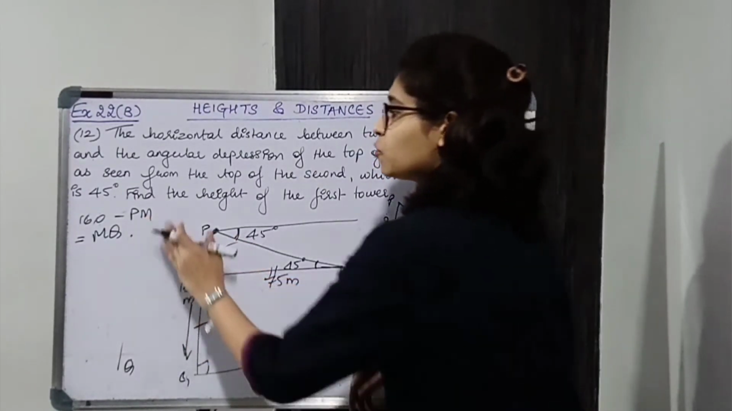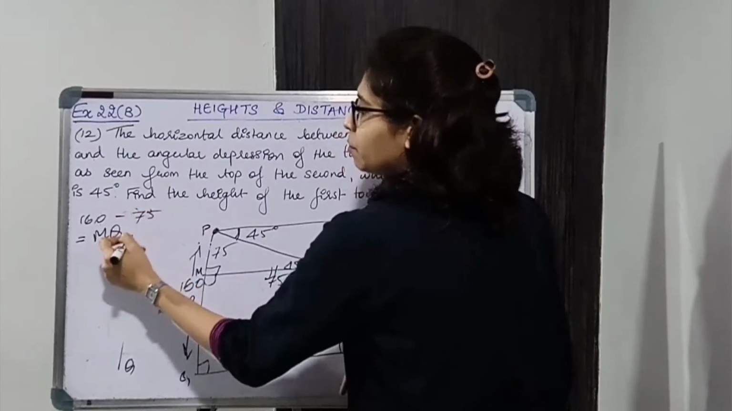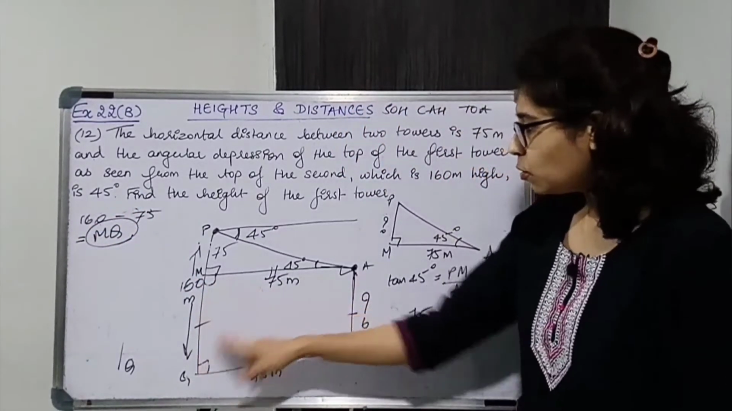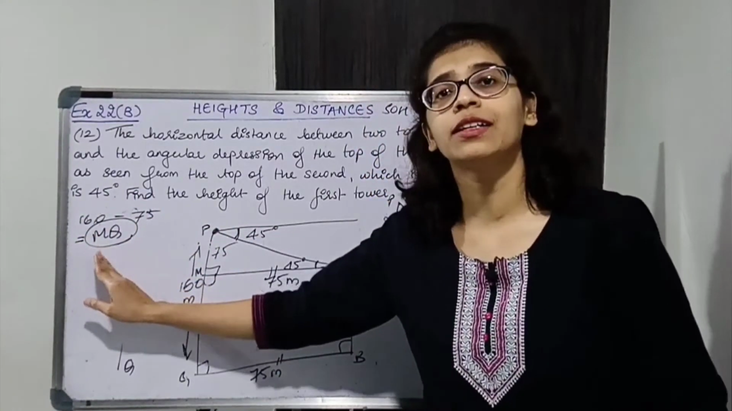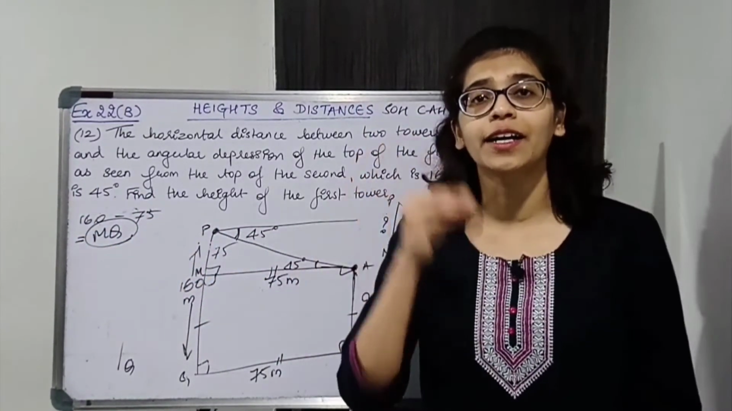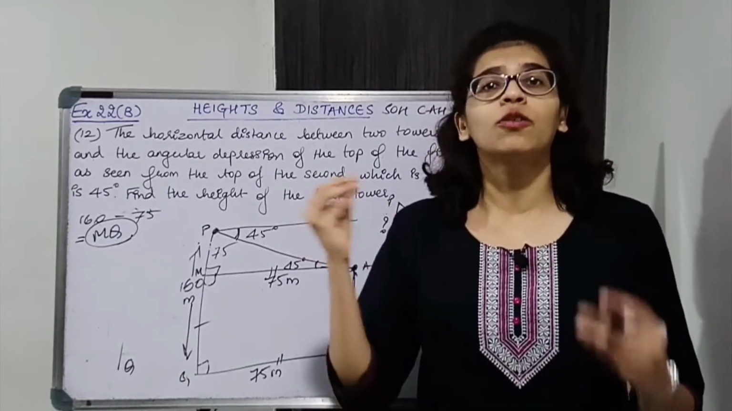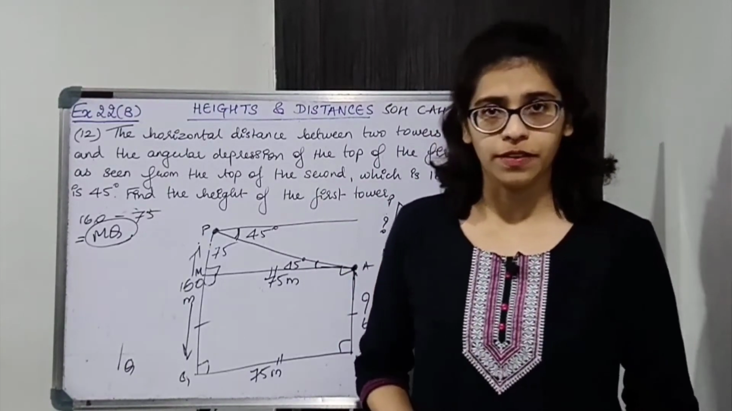Once you get PM, just subtract and you will get MQ का value. MQ is equal to AB. So on subtracting जो value मिलेगा that is equal to value of AB, that is the height of the first tower. Okay. Now let us write down proper statements and start solving.